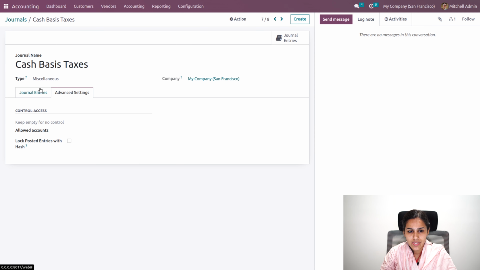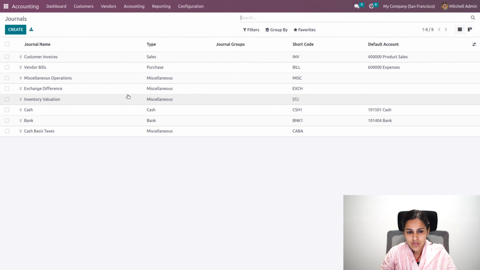So this is for cash basis, which is a miscellaneous journal. And also you can see exchange difference and inventory valuation come under the miscellaneous journal type.